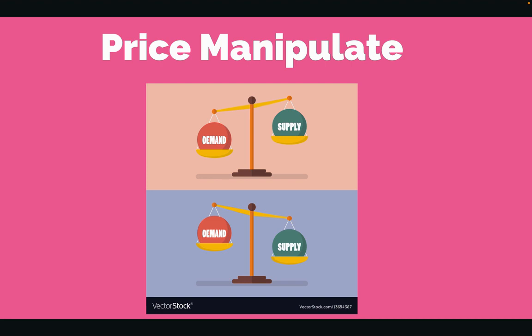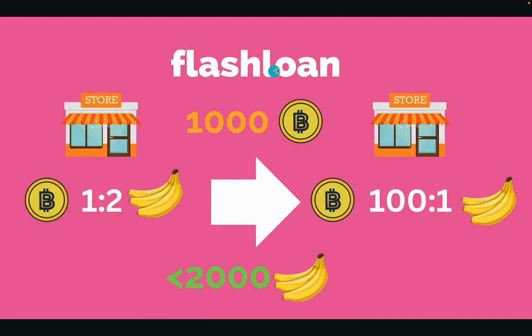So what the flash loan attack can do, there are various forms of flash loan attack, but the simple one that is easy to understand is price manipulation, which uses demand and supply. So you can see that in this case we have one store, not related to stores A and B, just a new store, with the price of a banana at 1 coin for 2 bananas.